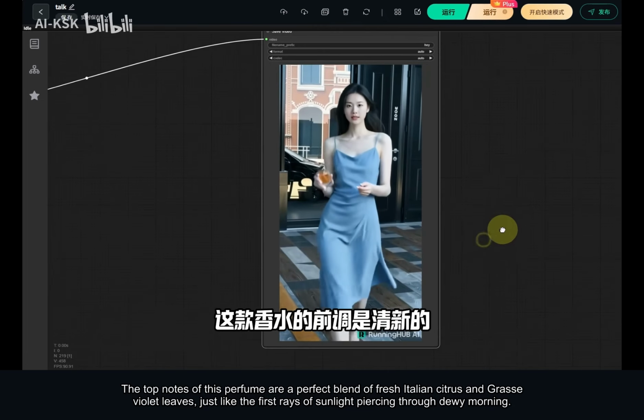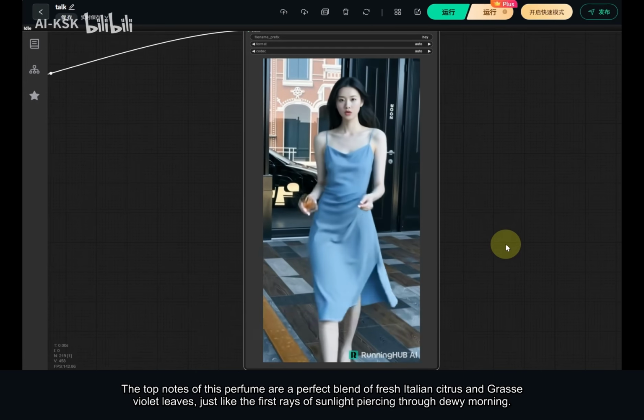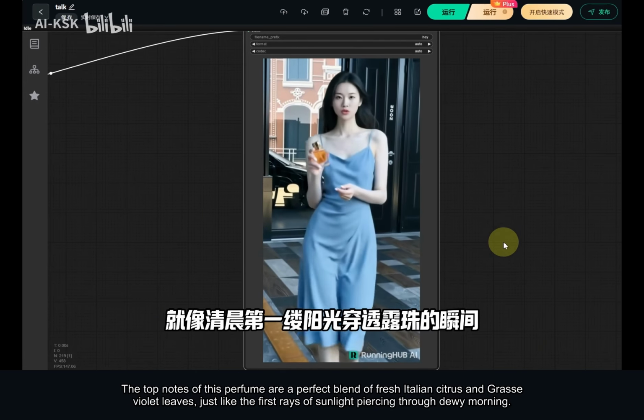The top notes of this perfume are a perfect blend of fresh Italian citrus and grass violet leaves, just like the first rays of sunlight piercing through dewy morning.